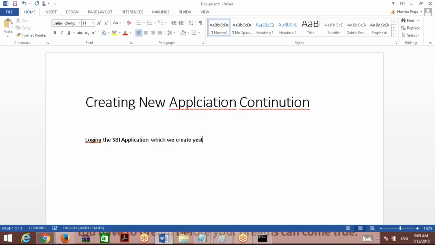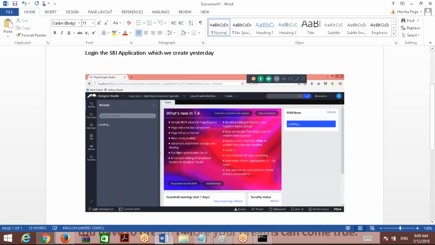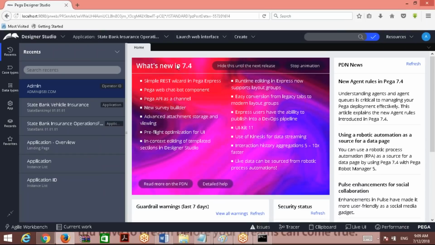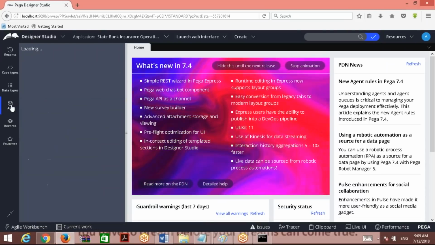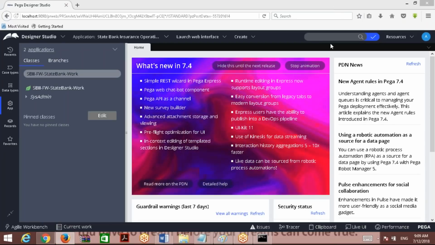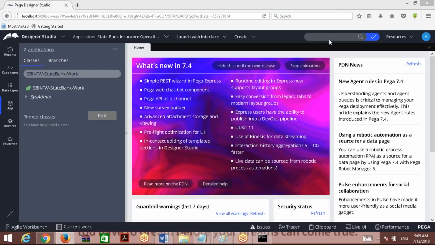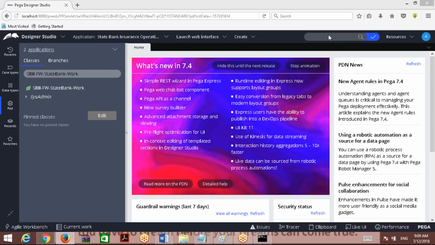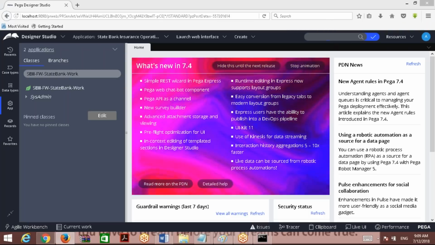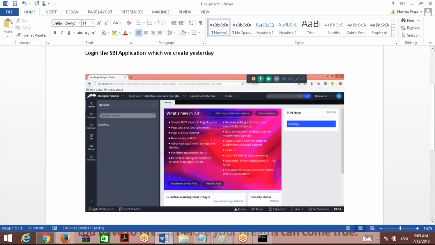Nothing to write down. You know what the credentials are, right? I'm not going to give the credentials. So this is the SBI application which we have created. After that, navigate to App Explorer. Can someone please mute? Practice that you must always mute. Jyoti, okay, thank you very much. And here you go, go to App Explorer.